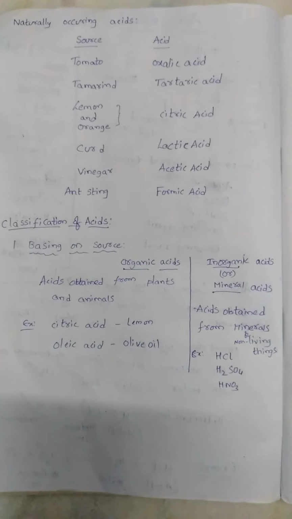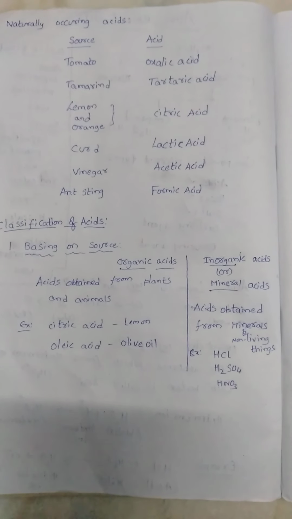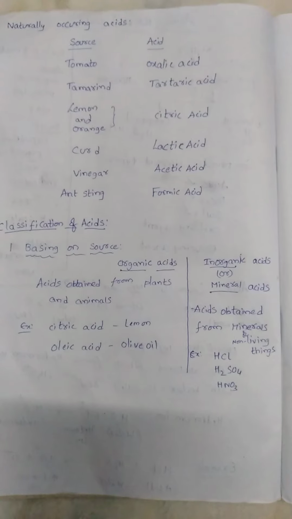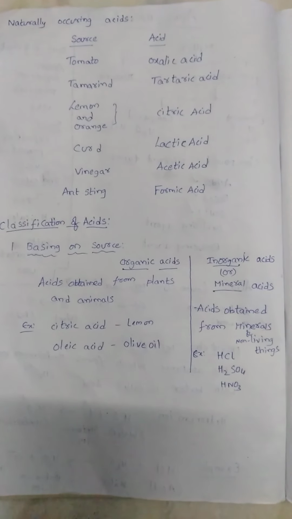So, in the previous class we discussed the definition of acid. Now let's see how these acids occur naturally. Naturally, we can see acids in many compounds.